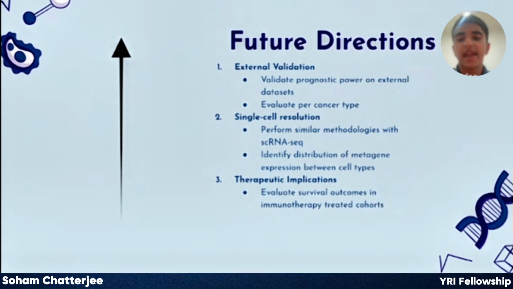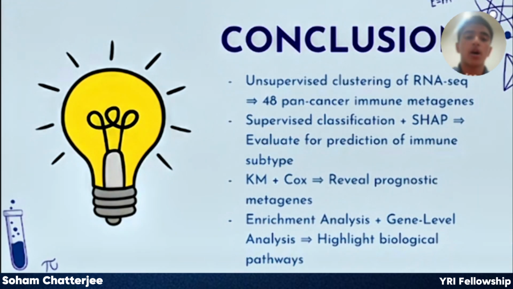Another thing is that this project analyzed the metagenes with bulk RNA sequencing data, but single-cell RNA sequencing data could provide a deeper understanding into what cell types express the genes of the metagenes and how it would affect survival outcomes. So now just a final recap of what we did and what we achieved.